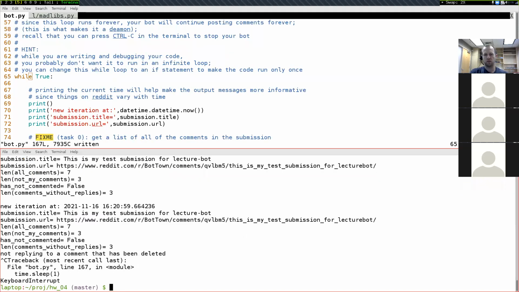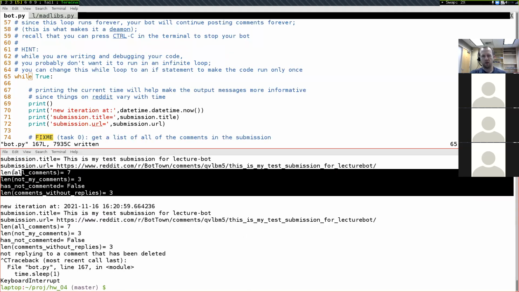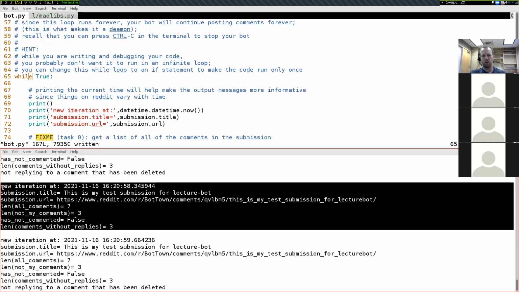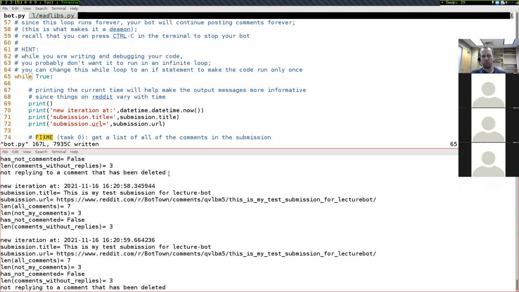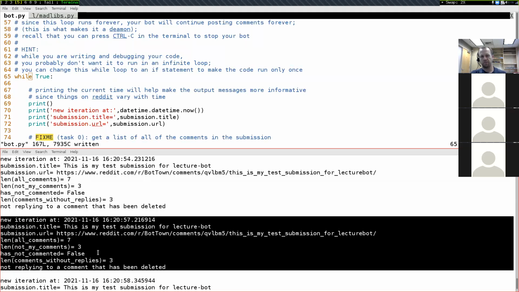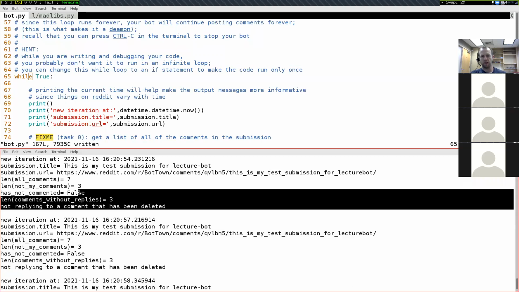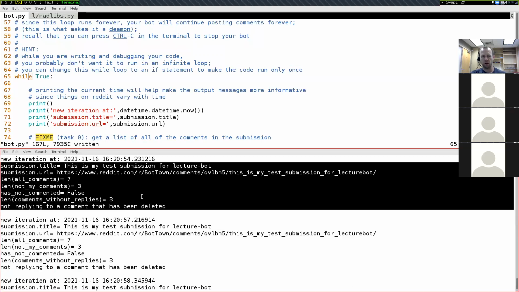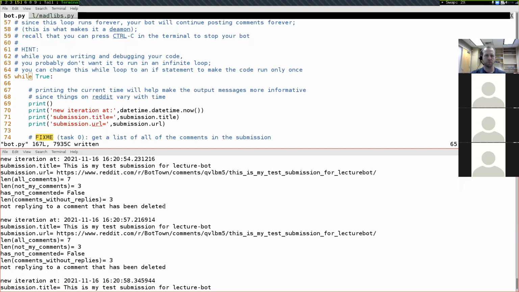So I'm going to press Control-C now to stop it. And so here on this particular iteration, we did not get that message because it did reply. But this one up here, we get not replying to a comment that has been deleted. So on these iterations up here, it skipped the commenting step.